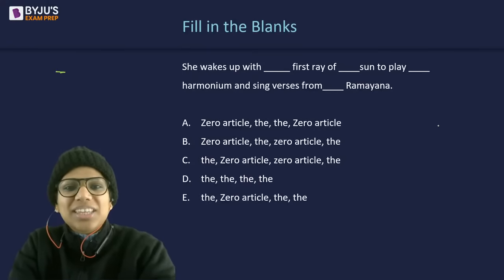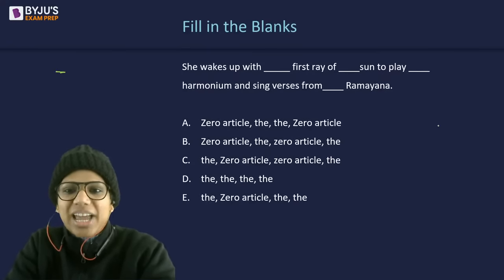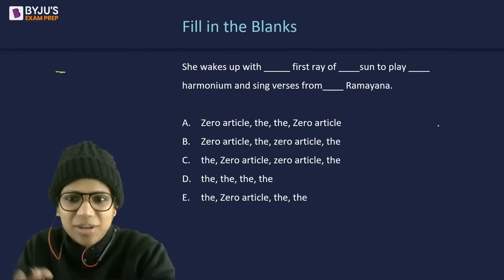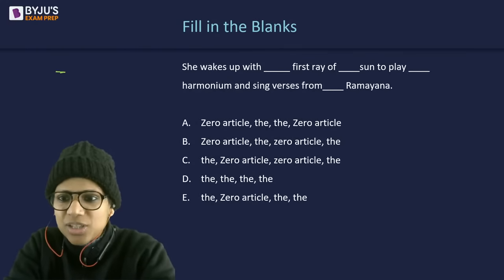Okay, right. So this is a grammar question, out and out grammar one. So let's see what you say here.